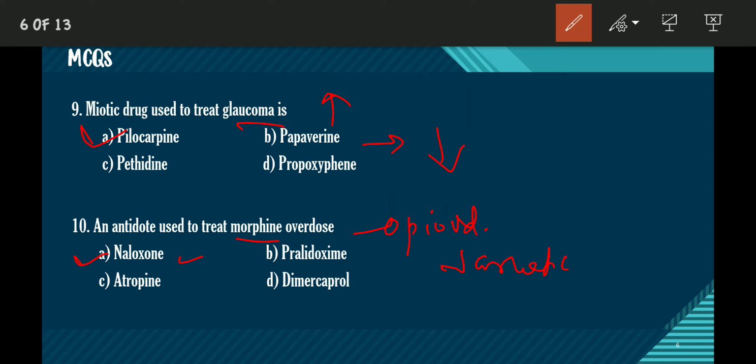We already discussed atropine and dimercaprol in the first question. Pralidoxime is also used as an antidote to treat organophosphorus poisoning. Okay. Let us move to the next question.